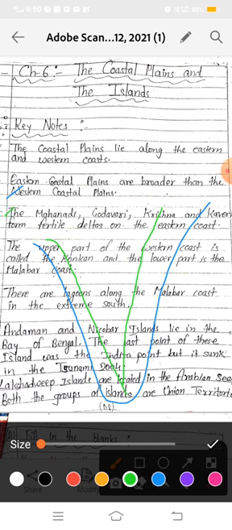Now the Mahanadi, Godavari, Krishna and Kaveri form fertile deltas on the eastern coast. Here are the rivers on the eastern coast.